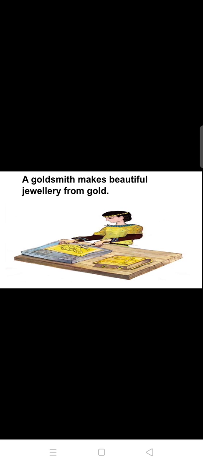Goldsmith. A goldsmith makes beautiful jewelry from gold. So what is the work of a goldsmith? The goldsmith makes beautiful jewelry which our mother wears. Necklace, earrings, ring and many more things which are made up of gold. So who makes gold things? The goldsmith makes gold jewelry.